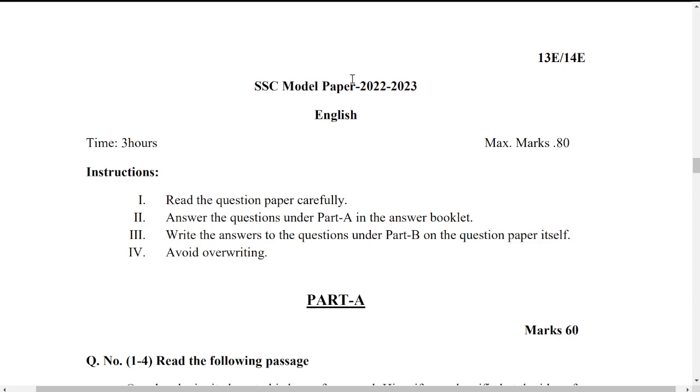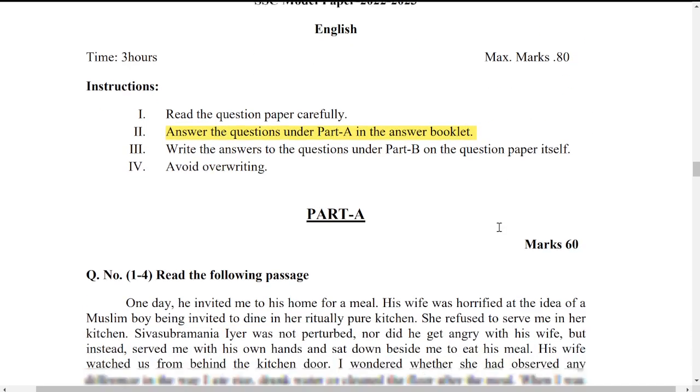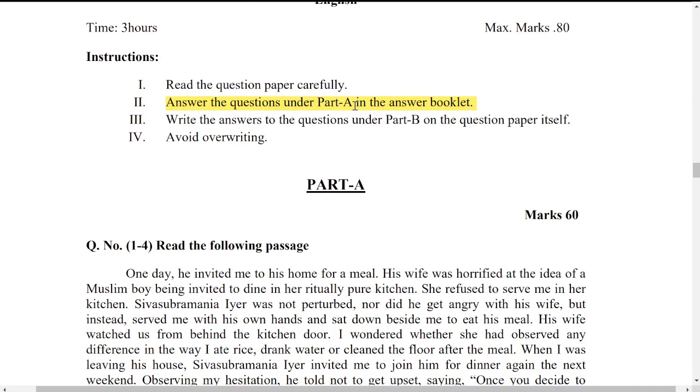This is how the question paper will be given to you. Time: 3 hours, maximum marks 80. Read the question paper carefully. Answer the questions under Part A in the answer booklet. Remember, my dear students, you have to answer the questions under Part A in the answer booklet only. You should not mark your answers in the question paper. You have to write in the answer booklet.